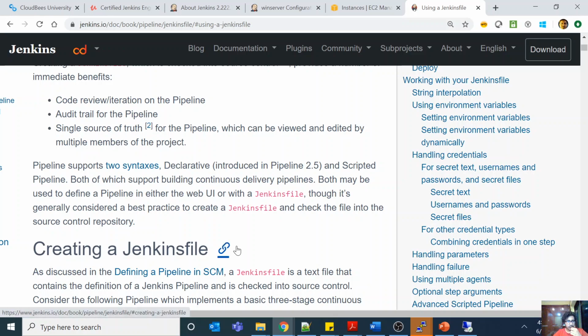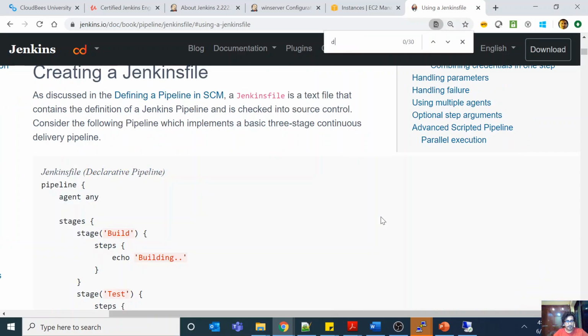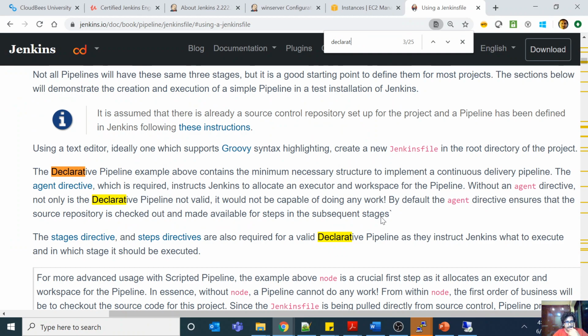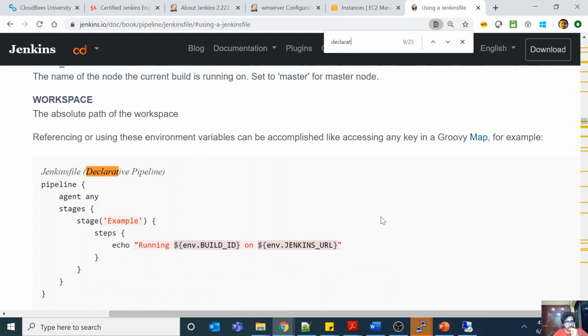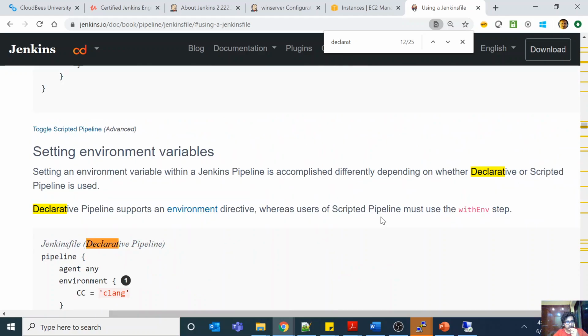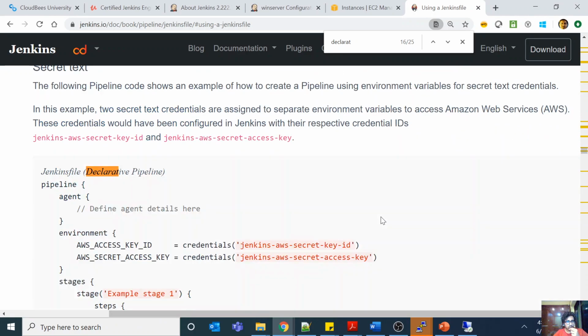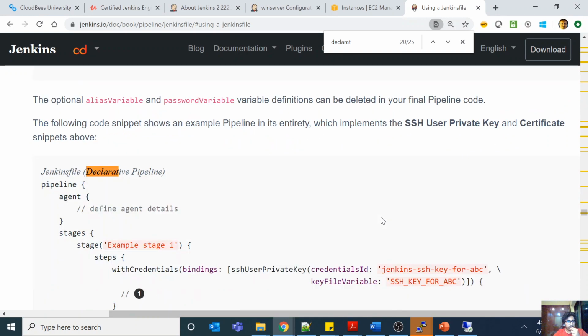What Jenkins and CloudBees are telling you to do is go forward with declarative. They don't want you to use a lot of scripted pipeline, they rather want you to use declarative pipelines. There are some documents where they say that going forward it's better if you use declarative pipelines.